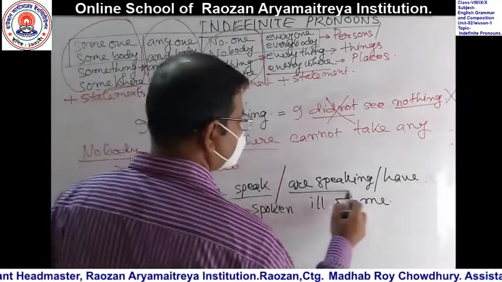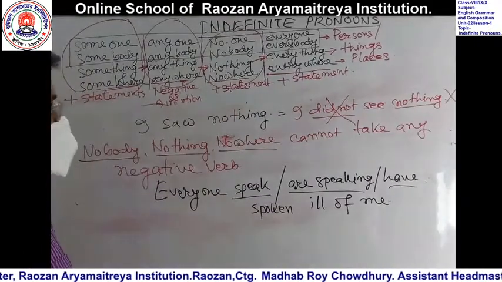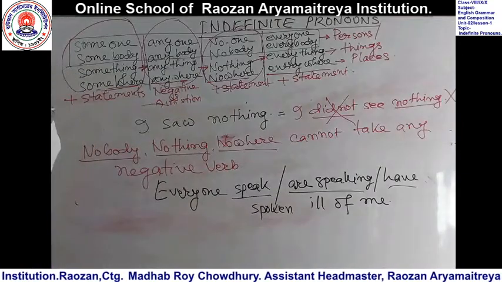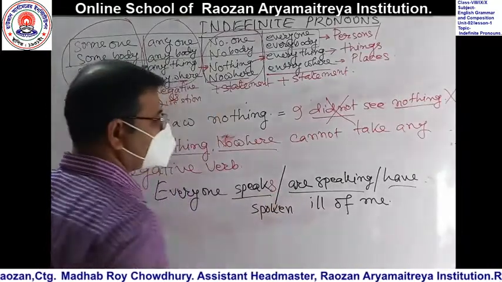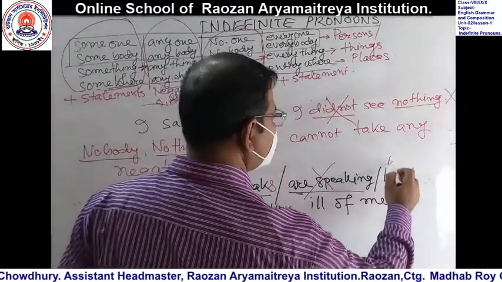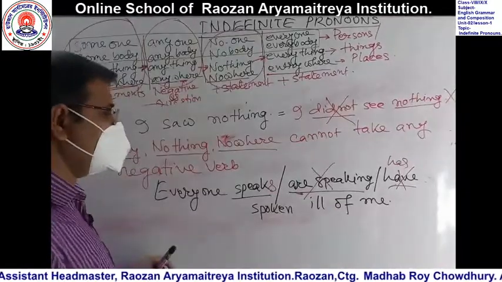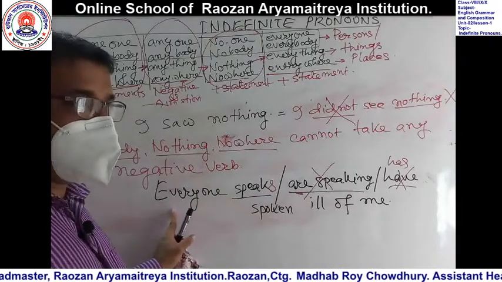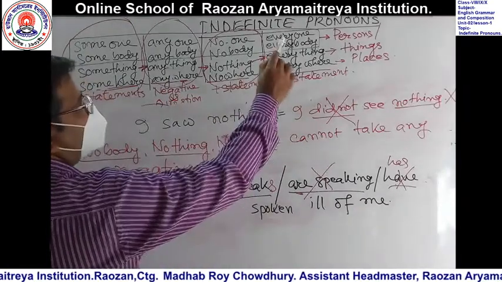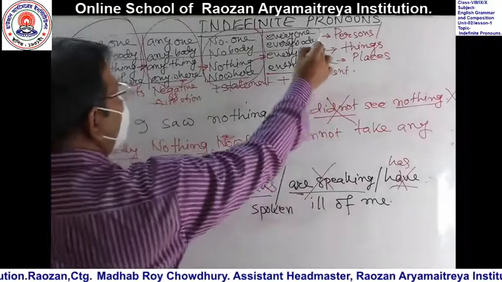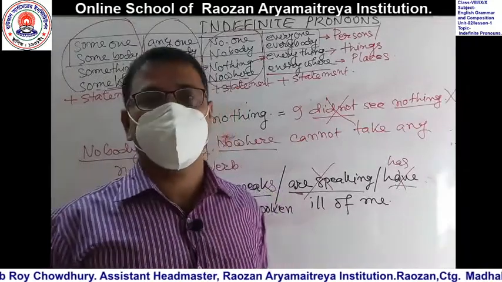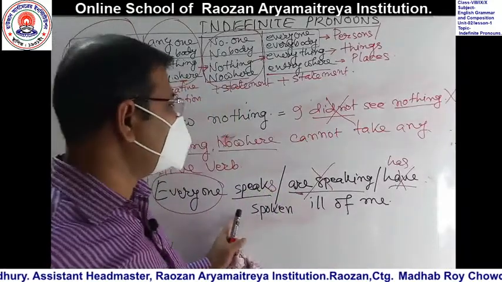So easy. Which verb can we use to make this sentence correct? Look, everybody speaks. We cannot use are. We cannot use have. We have to use has spoken ill of me. It's grammatically right. Everybody, everyone, everything, everywhere, all these indefinite pronouns are used as third person singular number. Dear students, remember it very carefully.